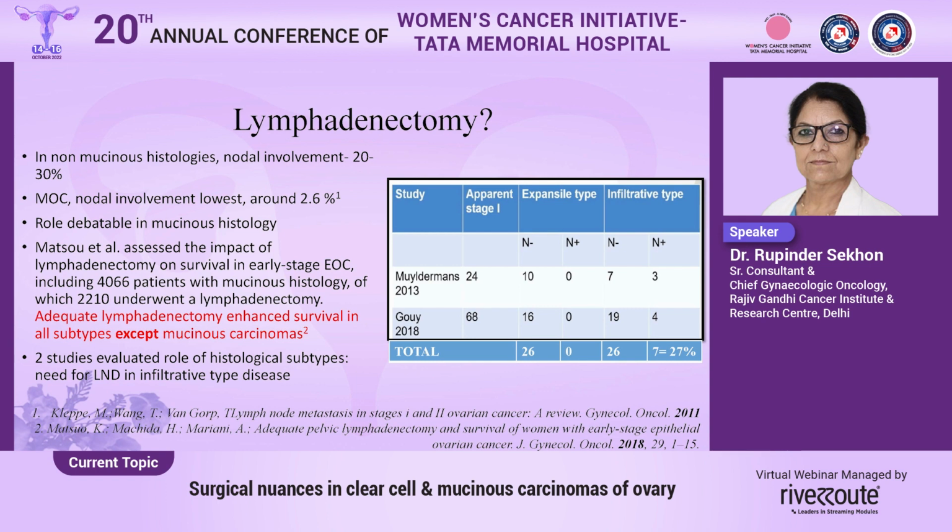Now, in non-mucinous histologies, nodal involvement is as high as 20 to 30%. However, in mucinous tumors, nodal involvement is as low as 2.6%. Matsuo et al. assessed the impact of lymphadenectomy, and they showed that adequate lymphadenectomy enhanced survival in all subtypes except the mucinous carcinomas. However, there are these two studies which show that in the infiltrative subtype of mucinous carcinomas, the lymph node involvement can be as high as 27%.